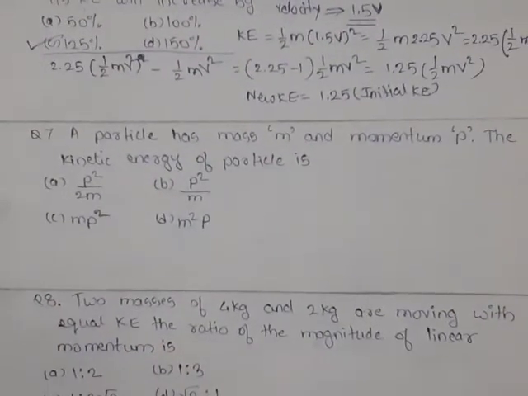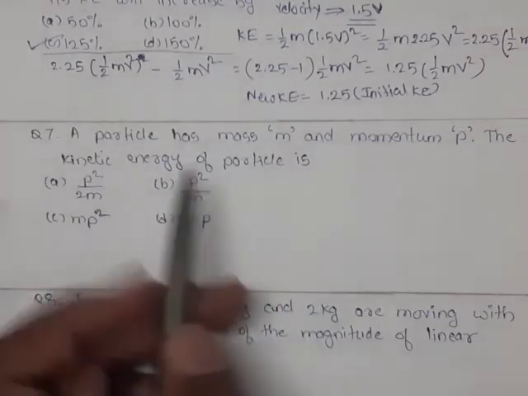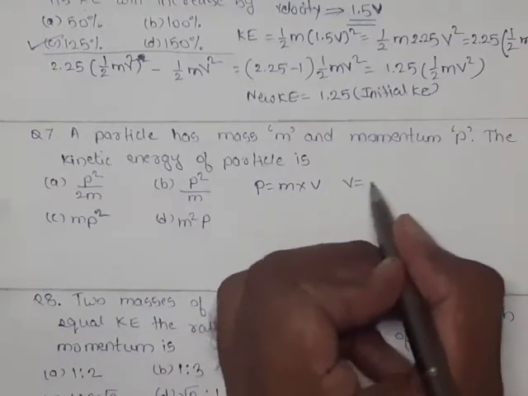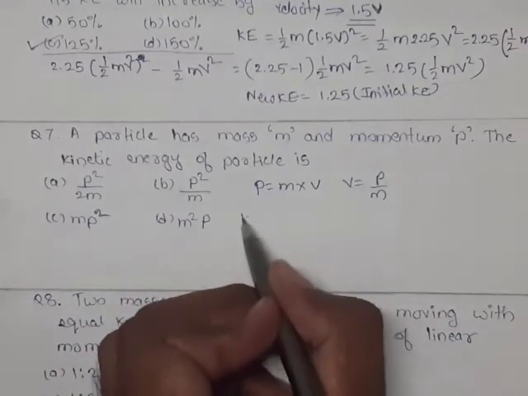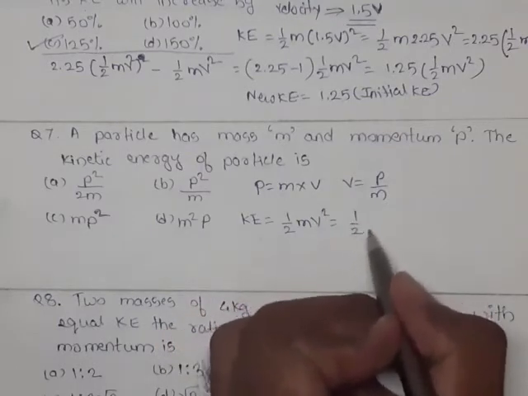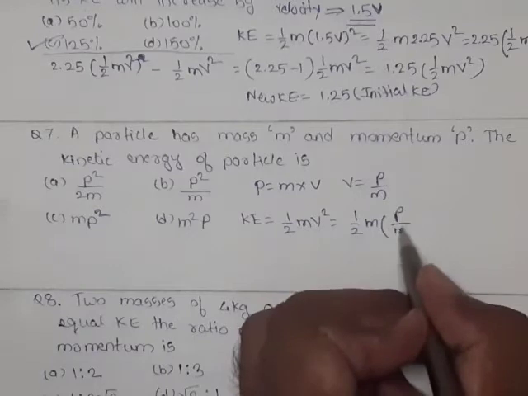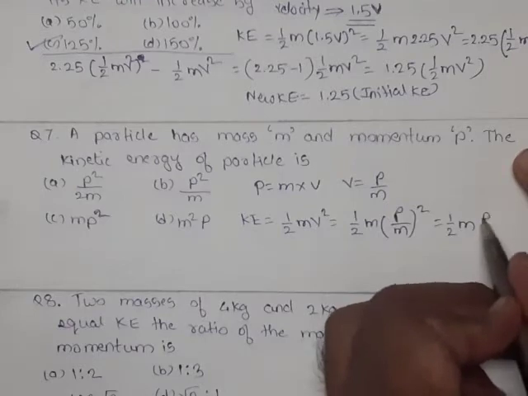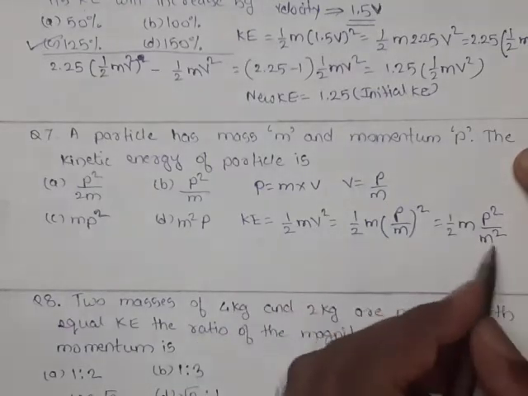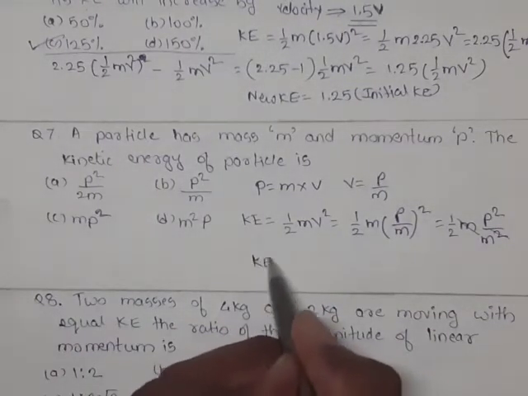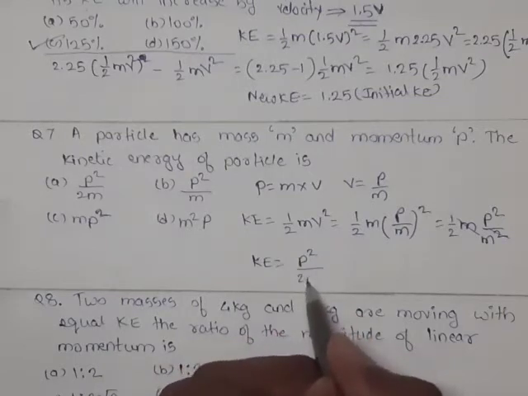Question 7. A particle has a mass of m and momentum p. The kinetic energy of the particle is. So momentum p is equal to m into v, or we can say v is equal to p upon m. What is the formula for kinetic energy? It is 1/2 m v squared. Instead of v, we are now putting the value of p upon m, bracket squared. So on expanding the bracket, 1/2 m p squared upon m squared. So this m and this m get cancelled. So now the value of kinetic energy is p squared upon 2m.